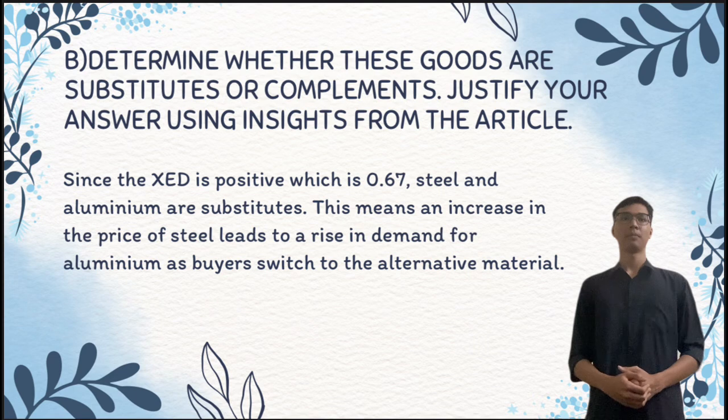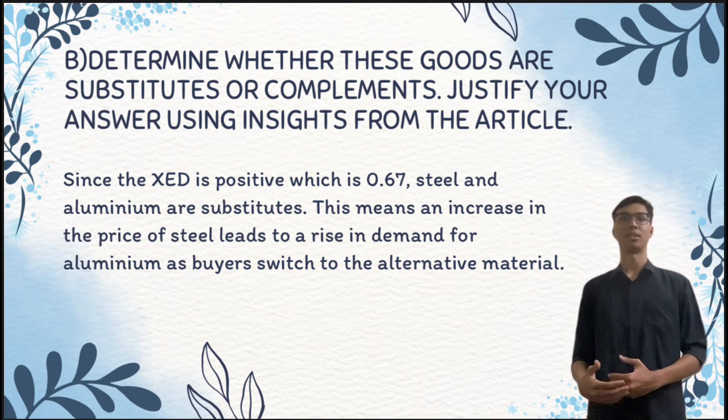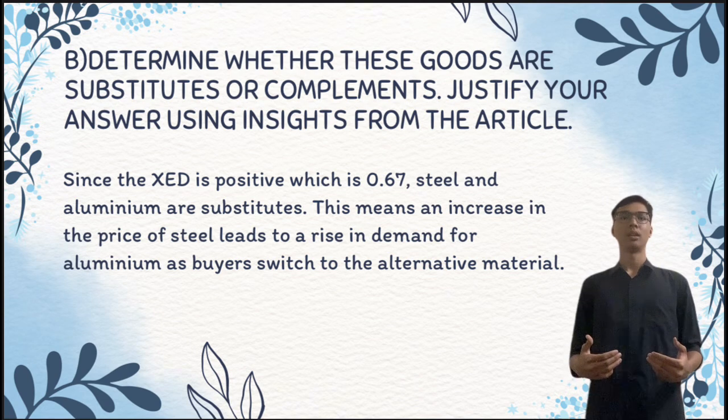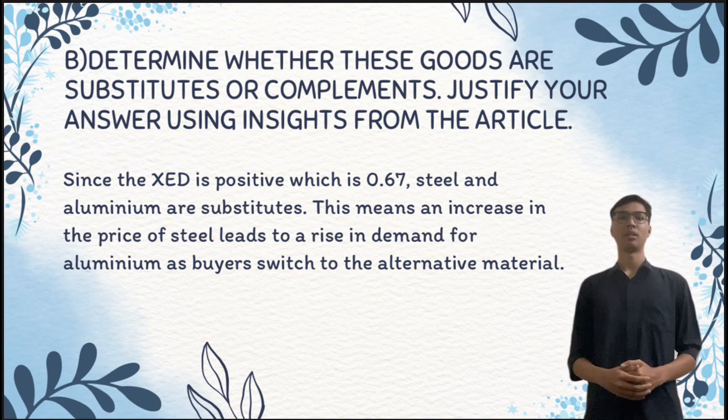For the second question, B. Determine whether these goods are substitutes or complements. Justify your answer using insights from the article. Since the XED is positive, which is 0.67, steel and aluminium are substitutes. This means an increase in the price of steel leads to a rise in demand for aluminium as buyers switch to the alternative materials. That's all from me.